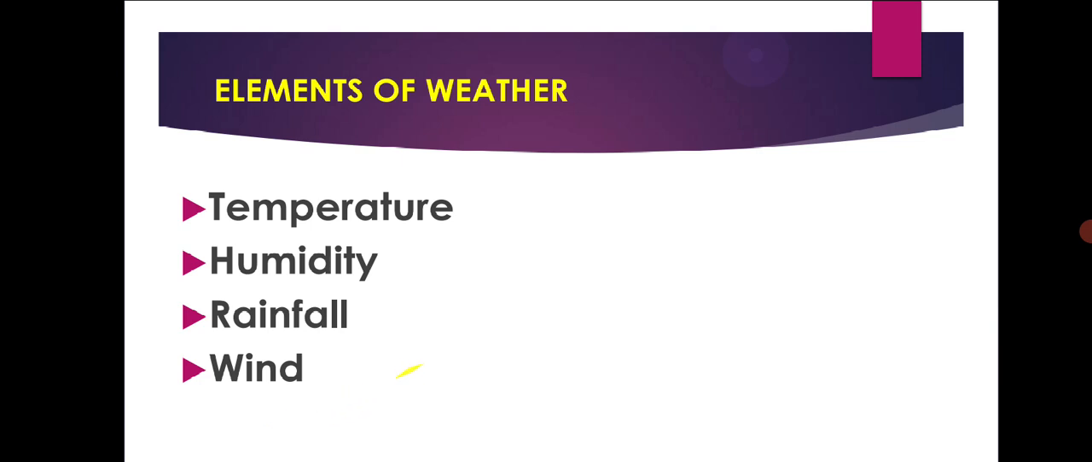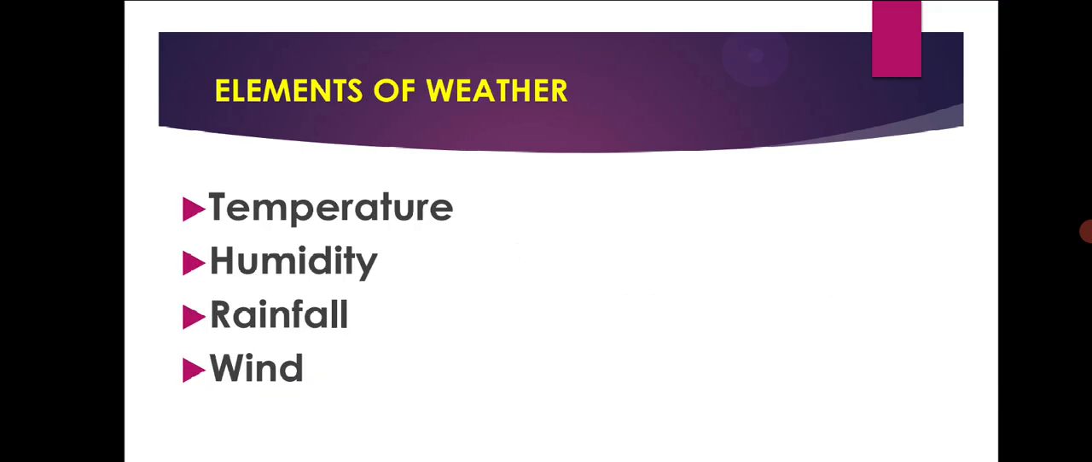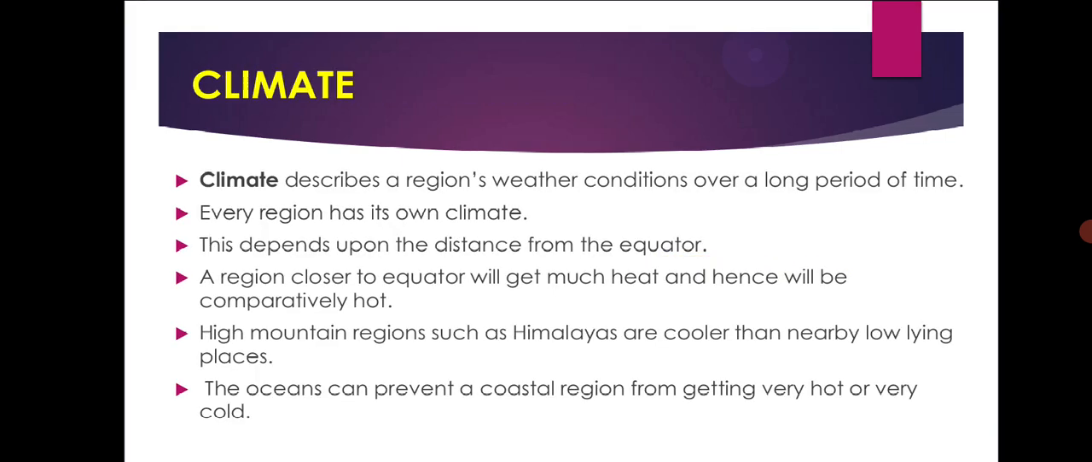Next, wind. The sun's heat produces the wind. How is the wind produced? Wind is produced by the sun's heat. And wind speed is always measured with an instrument called an anemometer. So temperature is measured by thermometer, humidity is measured by hygrometer, rainfall is measured by rain gauge, wind is measured by anemometer.